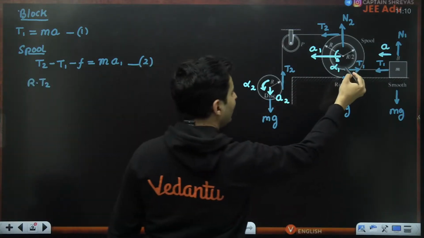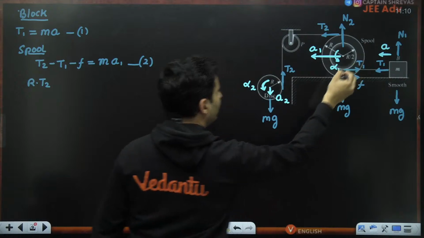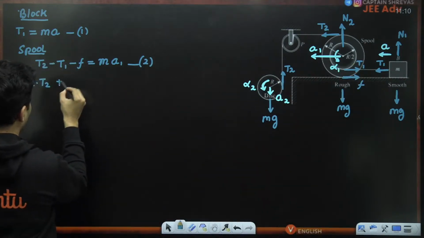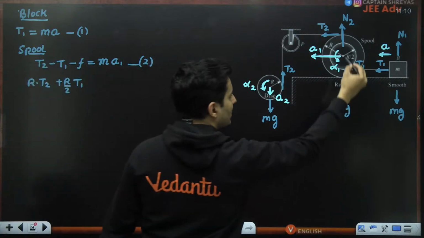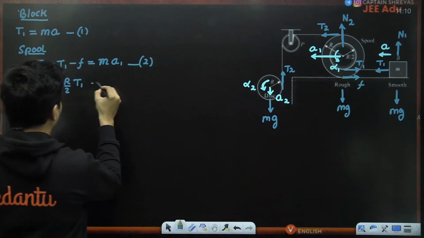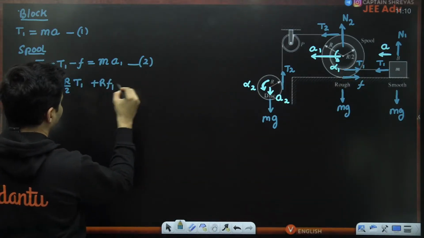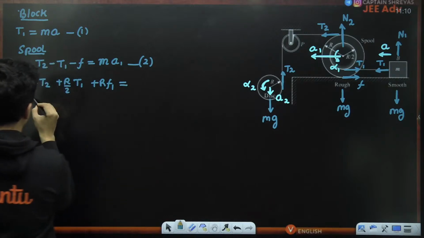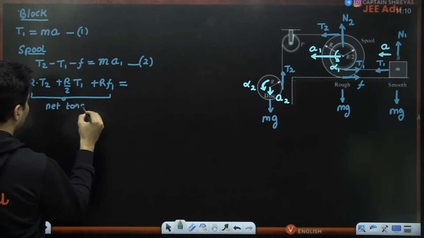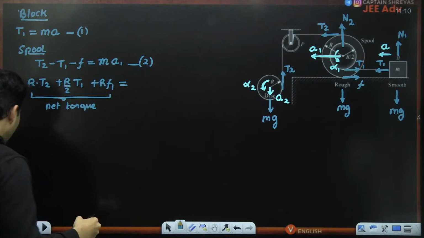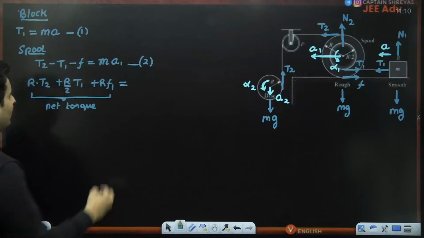Then, due to T1, the torque is at R by 2. The force is at R by 2, so plus R by 2 into T1. The friction is at a distance of R, so plus R into F1. This is basically your net torque. Now, that net torque will be I alpha. Moment of inertia is half mr square.